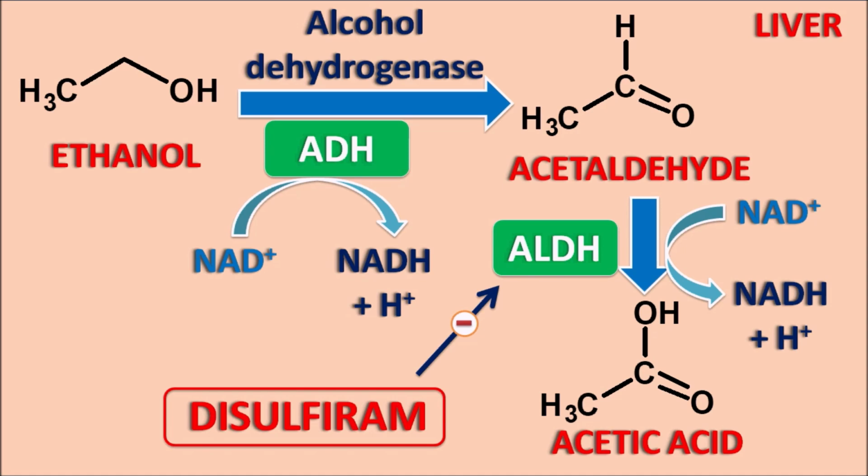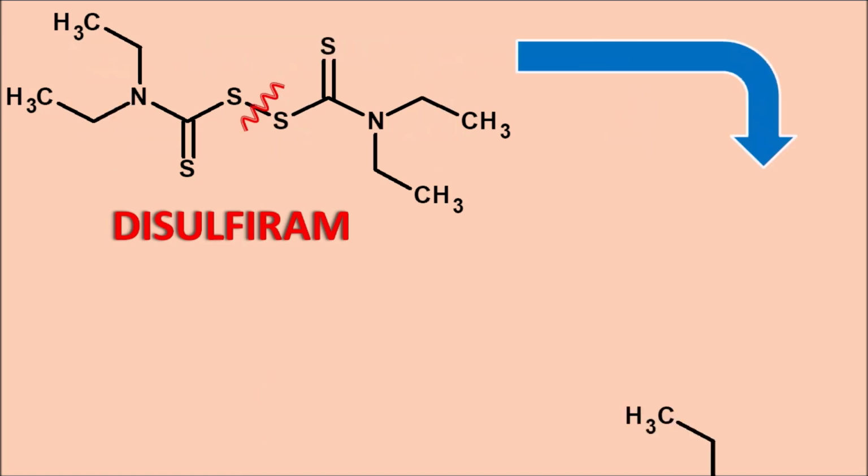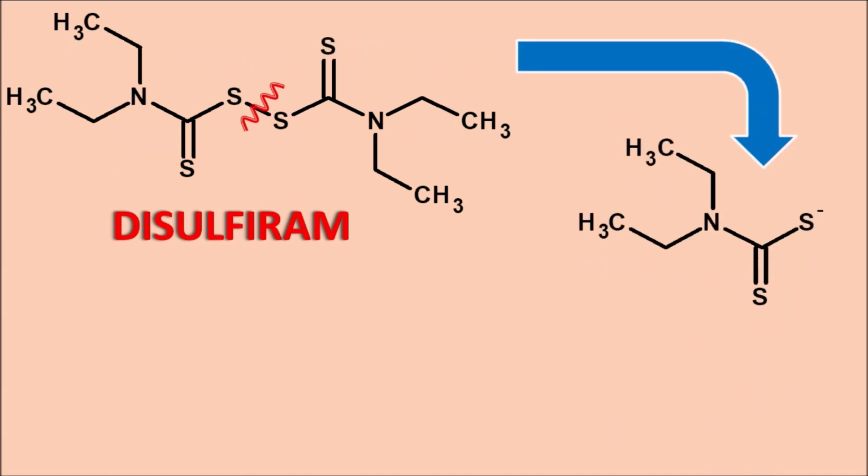But how does it block this enzyme? We can relate the mechanism with its structure, and let us see what in the structure of disulfiram helps block the enzymatic activity. This is the disulfiram structure, and you can see that it is somewhat symmetrical and has a disulfide bridge. At the center of the structure it can be cleaved to form an intermediate which can bind to the enzymes and inhibit the enzymatic activity. But what is the name of this intermediate?